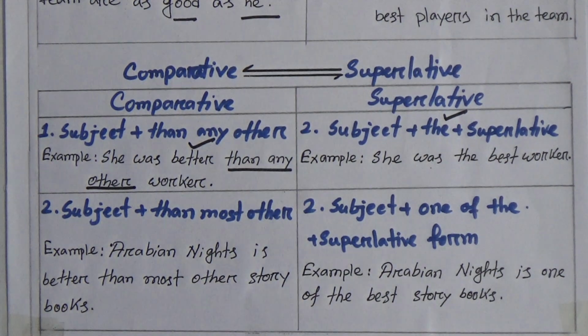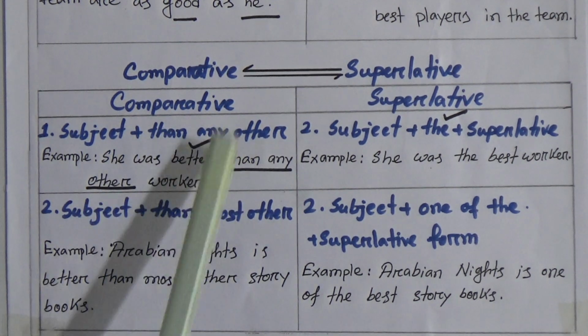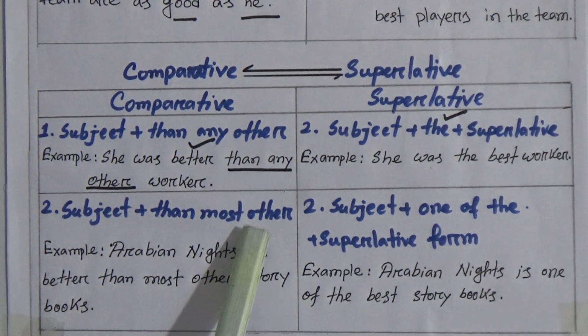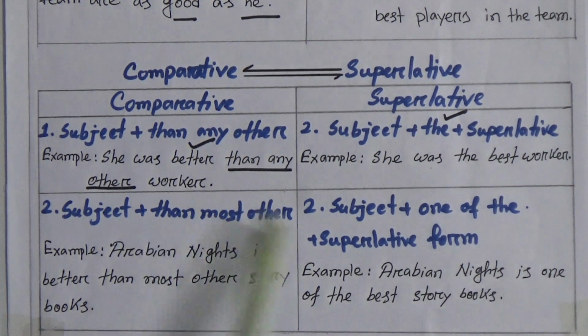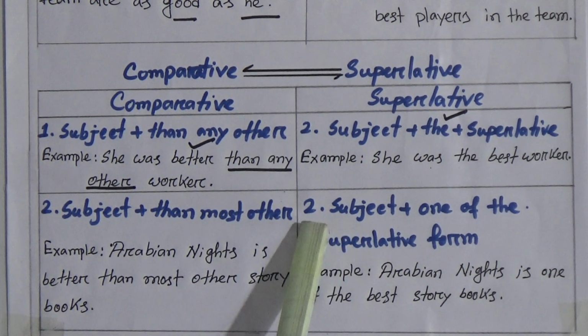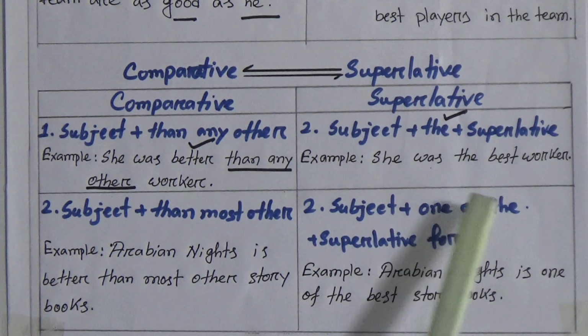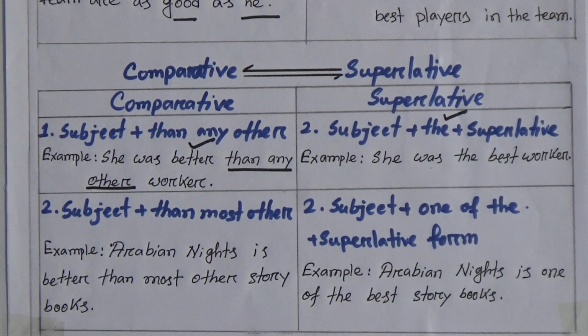Rule number 2: subject plus then most other. Both are similar, just here then any other and here then most other. If we find most other, then we will convert it with subject plus one of the plus superlative form. If we find then most other, we will convert it into one of the. Take an example: Arabian Nights is better than most other story books.